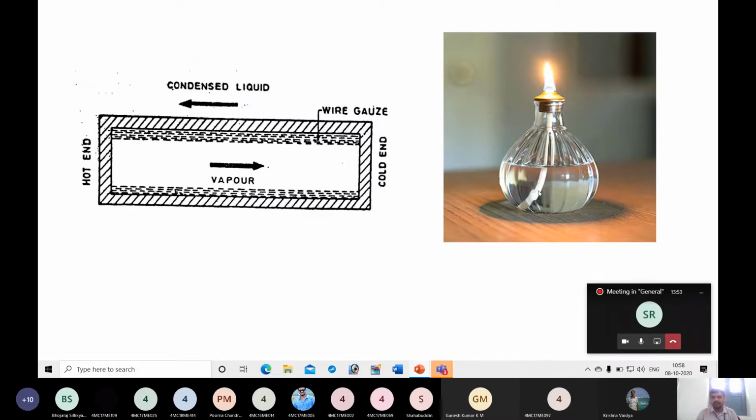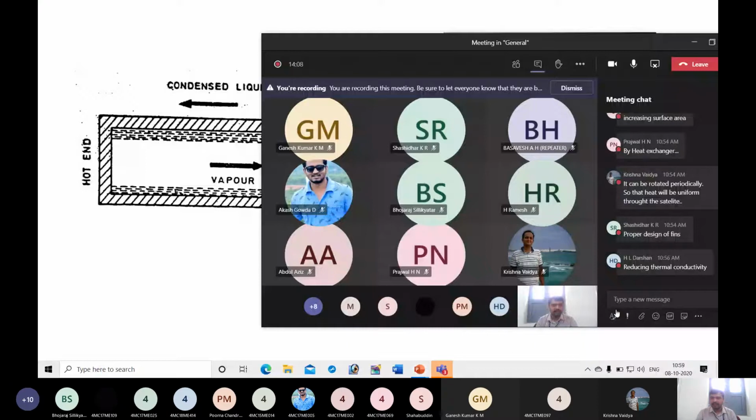So, what is the reason for rising of this kerosene in the wick? What is responsible for the rise of kerosene through the wick? Capillary action.